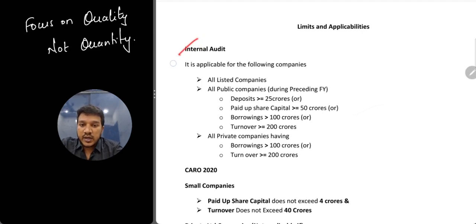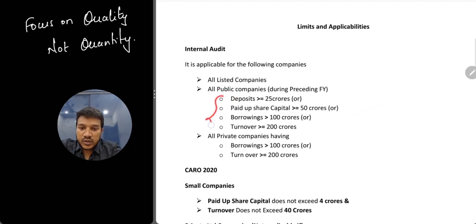And so the first one is your internal audit. Okay, when is internal audit applicable, for what type of companies? First and foremost, it is applicable for all listed entities. And then the second one is not the unlisted entities, it is talking about the public companies. Okay, that's the catch. First listed entities, then your public companies.